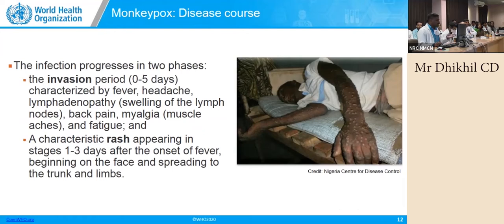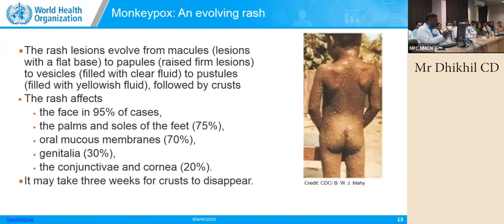After these 5 days, the characteristic rash formation begins, and that too progresses in a systematic way. So we can identify this disease clinically by the course of these rashes: from macules, which are flat lesions, to papules, slightly raised lesions, then to vesicles, which contain fluid, and then to pustules, which have pus in them. Later, when it sheds, it becomes a crust. And when the crust falls off, new skin is formed.